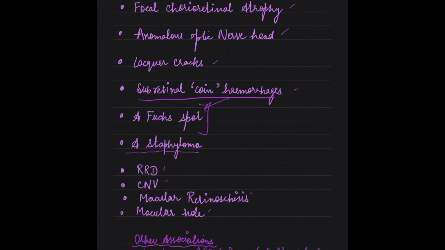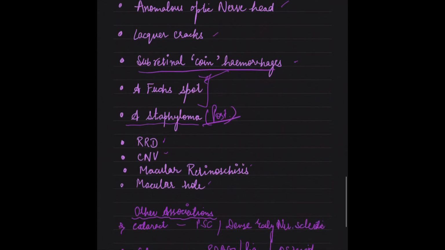This is the bulging. Which staphyloma? Posterior staphyloma. This is the bulging of the scleral envelope posteriorly due to its thinning, because there is continuous anteroposterior elongation of the eyeball in pathological myopia, due to which the sclera becomes thin, and there is ectasia, thinning and posterior protrusion of the scleral envelope.